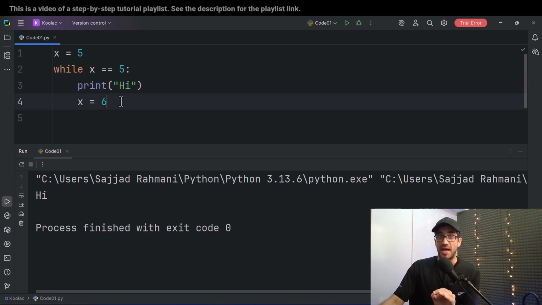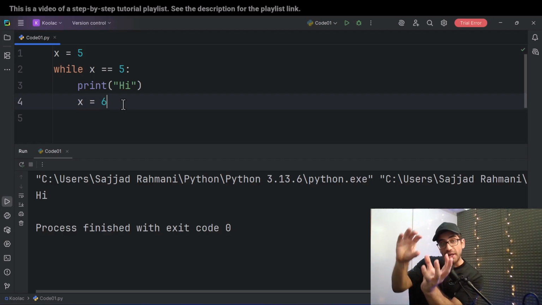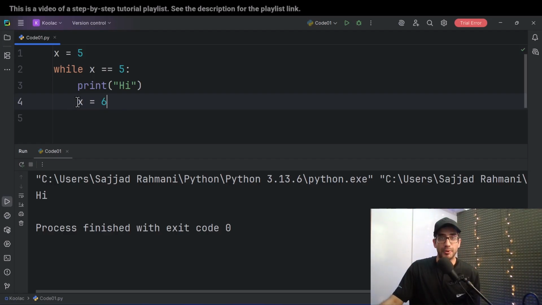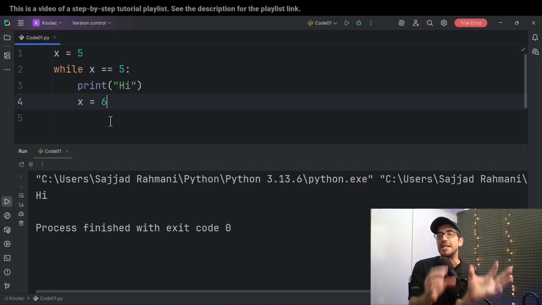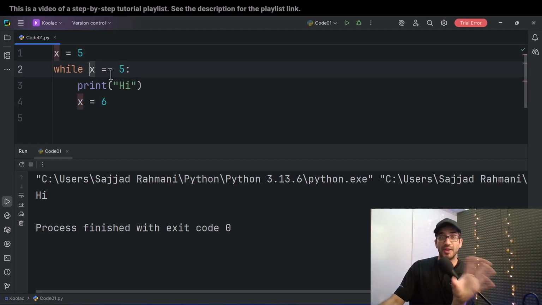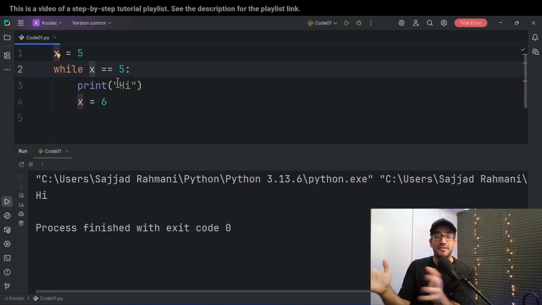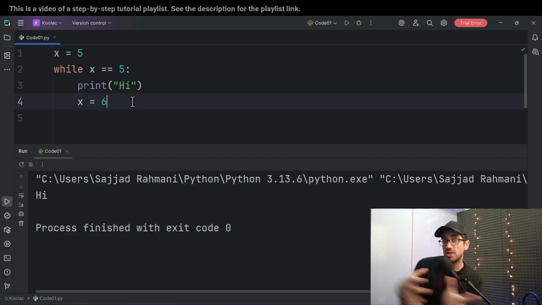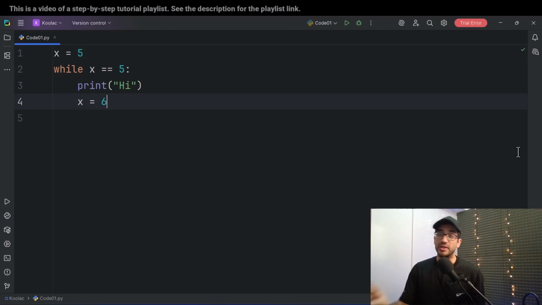But after that, it is going to change the value of x to 6. So now, when it goes back to the while loop, it says, okay, while x is 5. But now, x is not 5 anymore. Now it's 6, so it is not going to enter that while loop. So as you can see, we are printing hi only once.